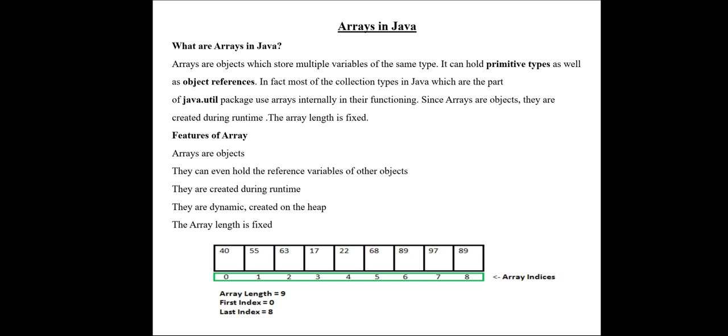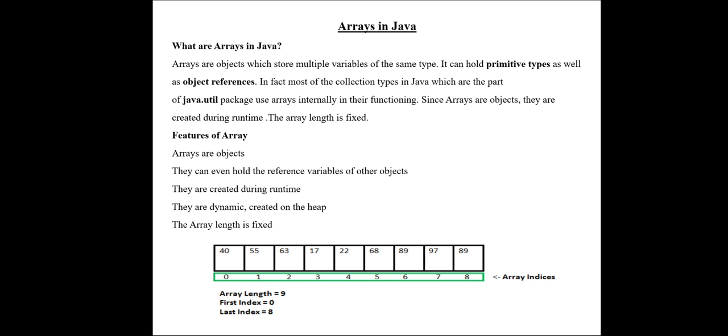The data type of the array can be a primitive type. Primitive types are the fundamental data types, that is int, float, double, string, char. The array can also be an object reference. What is an object? An object is a variable for a class. We create a class, and after that we create an object for the class. So we can also create an array of objects. That is what they call object reference here.